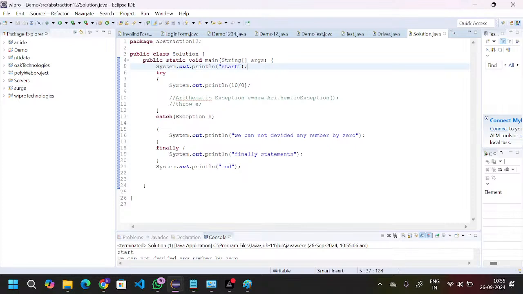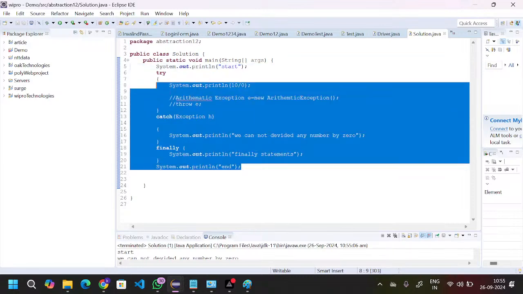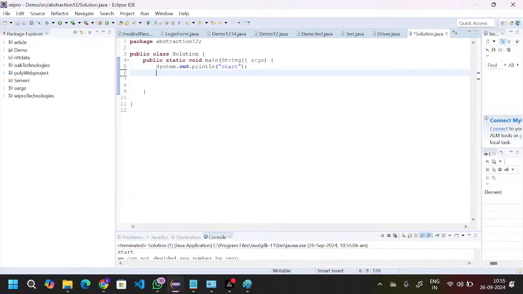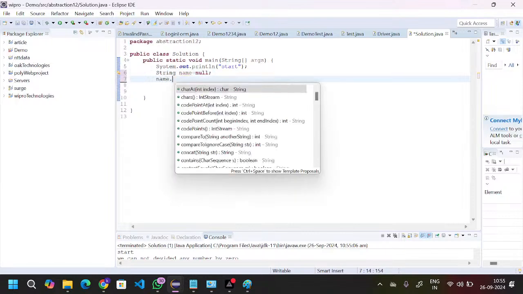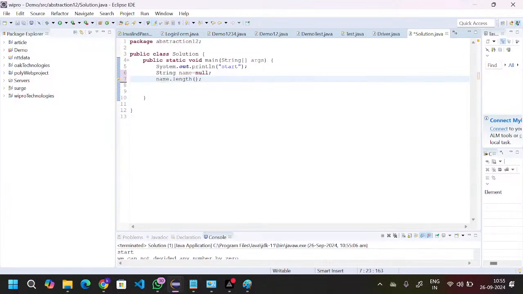For example, I will take some name and store null. I am storing null, and then I am doing some operations on the null, and then I would like to take the system statement, and the program ends here.